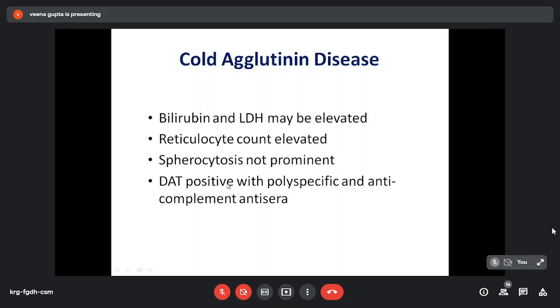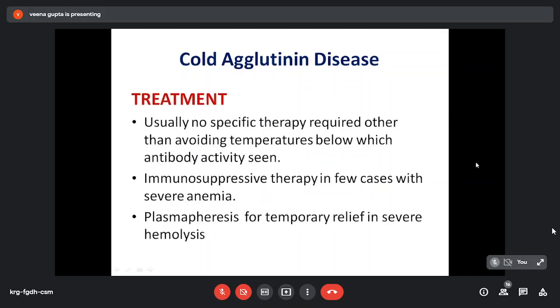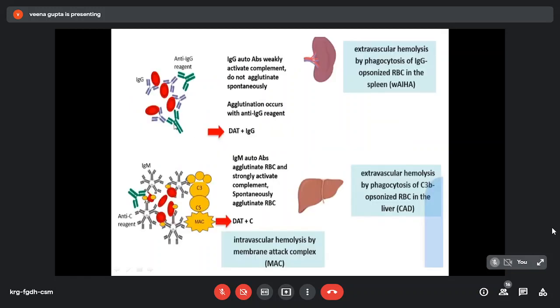Then direct Coombs test is positive with polyspecific and anti-complement antiserum. Treatment: usually no therapy is required other than avoiding temperatures below which antibody activity is seen. Immunosuppressive therapy in few cases with severe anemia, and plasmapheresis for temporary relief in severe hemolysis. So this is the difference between warm antibody and cold agglutinin disease.